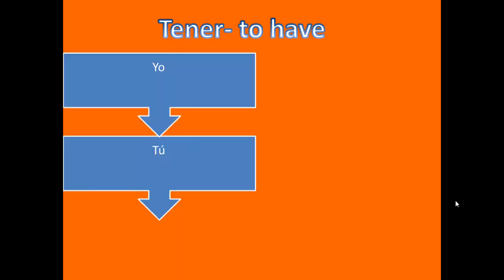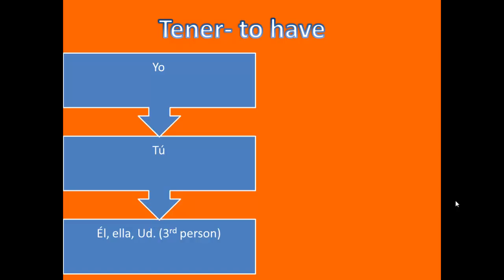Here we go. Tener means to have, and you use it very often in Spanish, to have. We use it in English a lot as well. And tener has 6 different forms. It has to change according to the subject. So we're going to draw our little houses, which is 2 columns by 3 rows. On the left-hand side of your chart, you have your subject pronouns that we've talked about. You have yo, tú, él, ella, and usted.